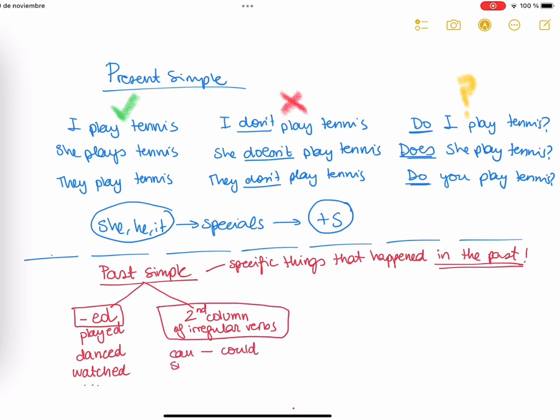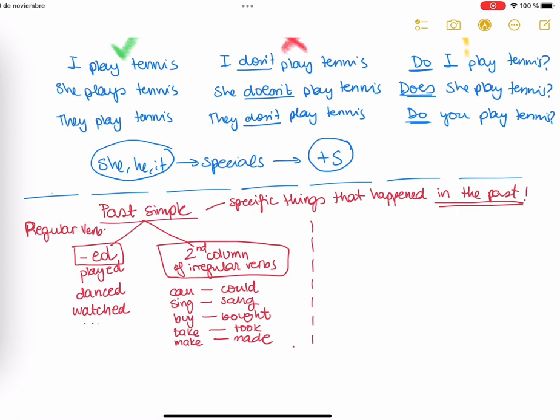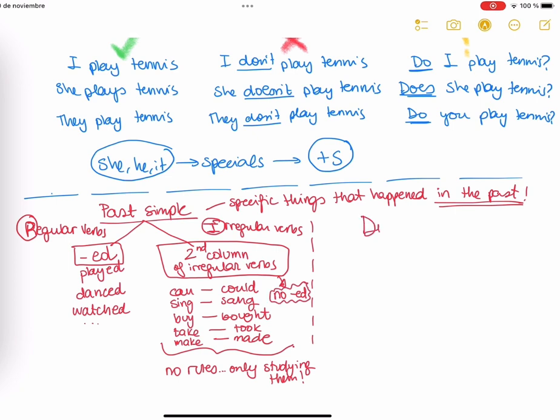For example, can, could, sing, sang, buy, bought, take, took, make, made. We have regular verbs that are the ones that finish in ed, and the irregular verbs, the ones that are in the second column. In the irregular ones, we don't have rules. The only thing we can do is study them, and they never have ed. Remember, when we see did or didn't, it's always past simple. Let's go through some examples.